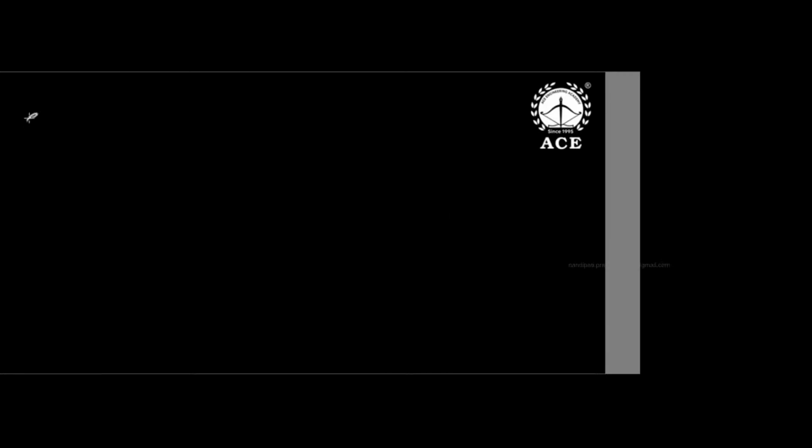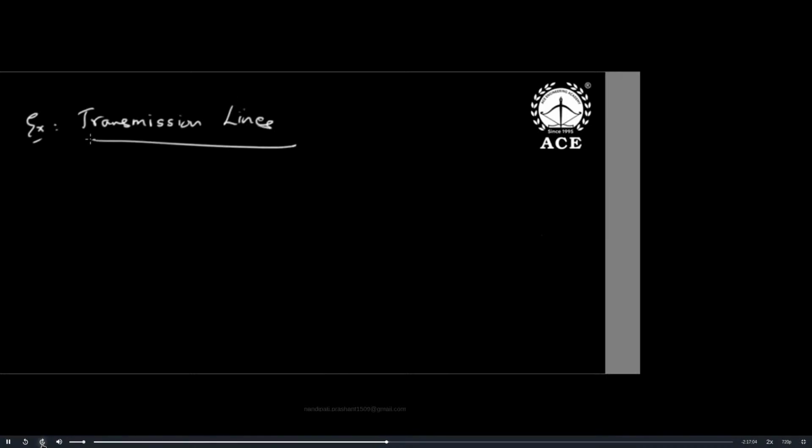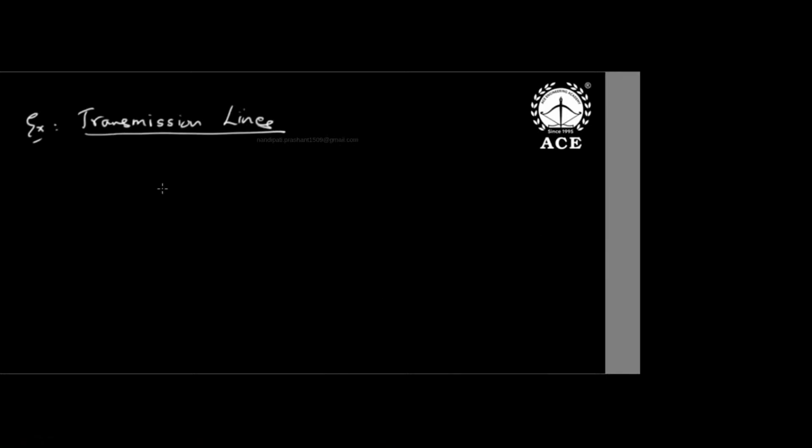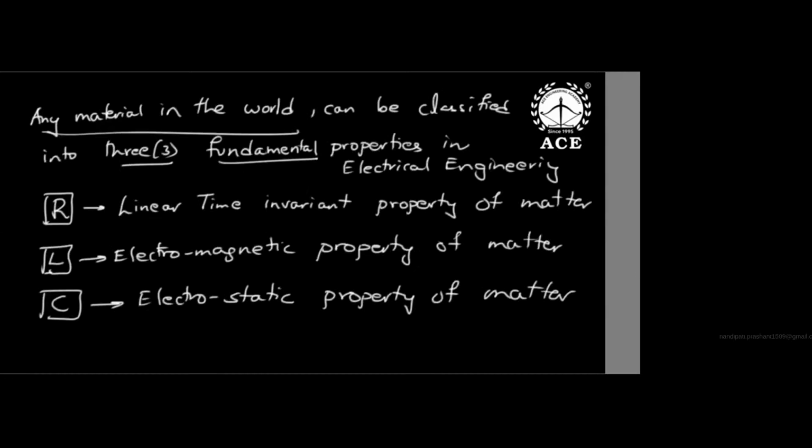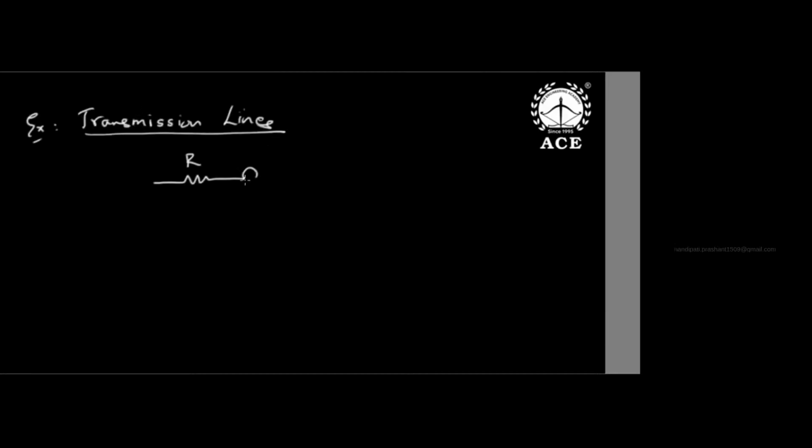Now, example, listen carefully. Transmission lines, like telephone lines. Do transmission lines have resistance or not? Yes. Even though it is a good conductor, it has resistance. All copper and aluminum conductors have resistance. Do these transmission lines have inductance? Yes, the electromagnetic property. When time varying current flows through the wire, electromagnetic flux orients and links the coil and exhibits inductance. Yes, inductance is also there.